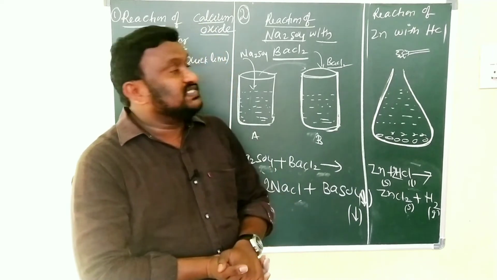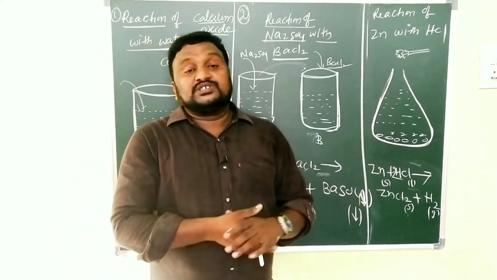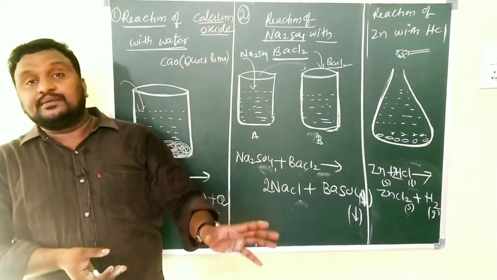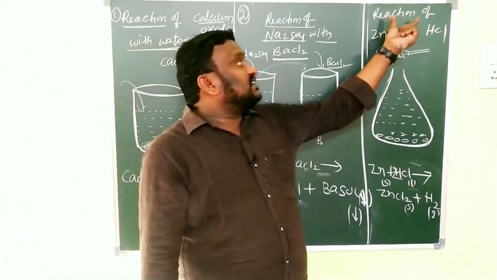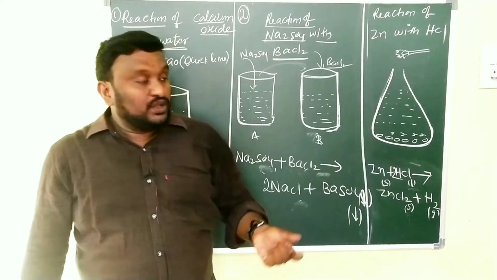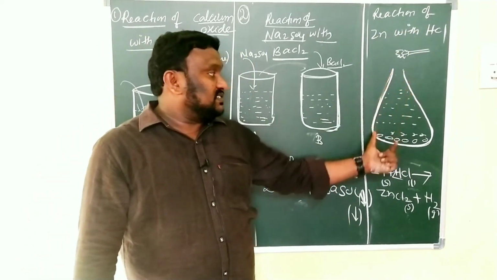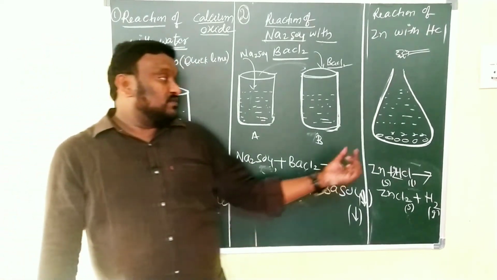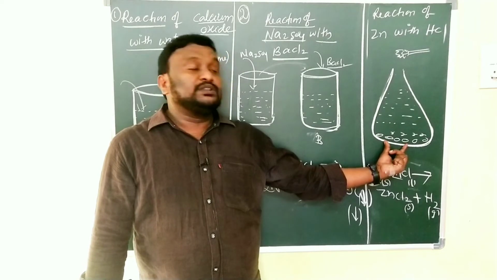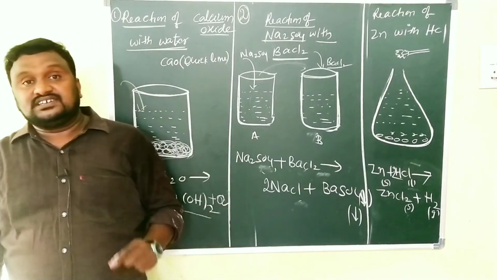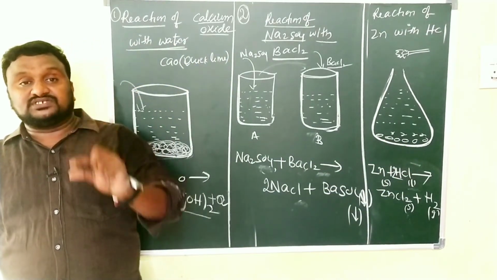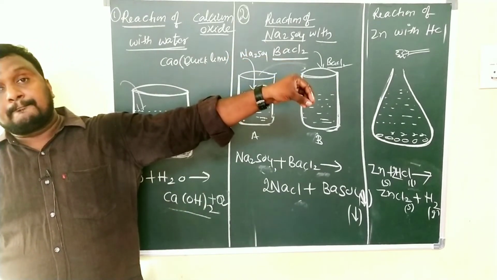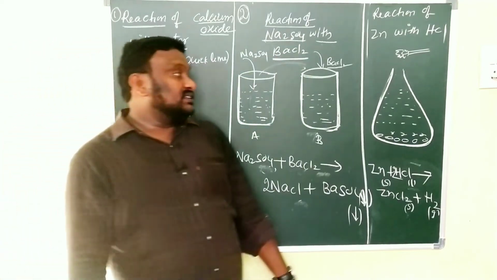Reaction of zinc with HCl. This is shown in our textbook, activity 3. So after watching this video, you have to look at all the diagrams in the textbook. Here, reaction of zinc with HCl. Now we are taking some conical flask. First we have to take some conical flask. In that flask, first we have to drop the zinc granules like small strips. We are taking some zinc granules and that should be placed in the conical flask, and after that you have